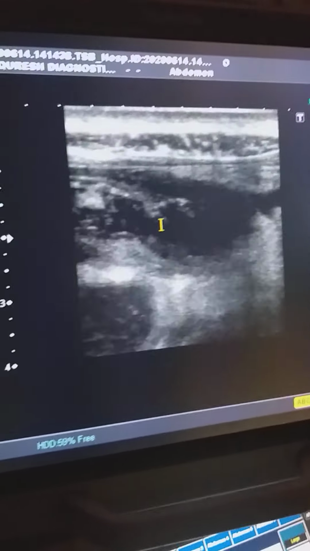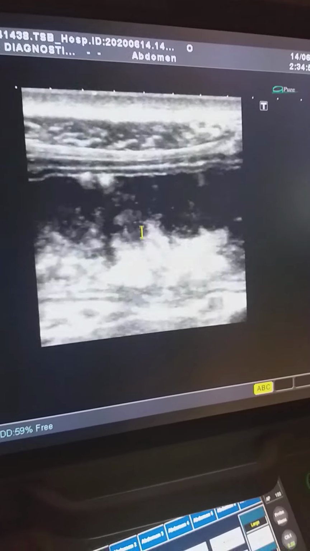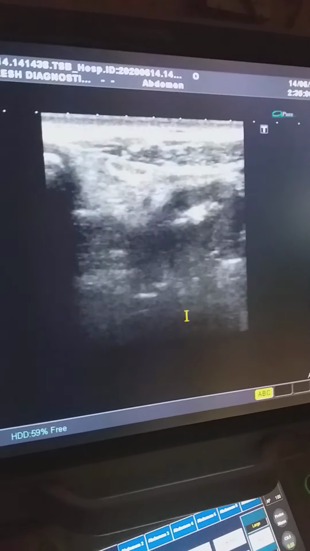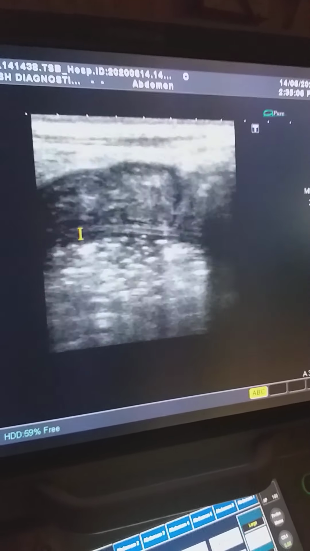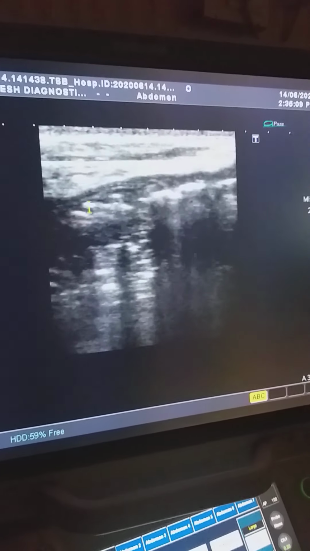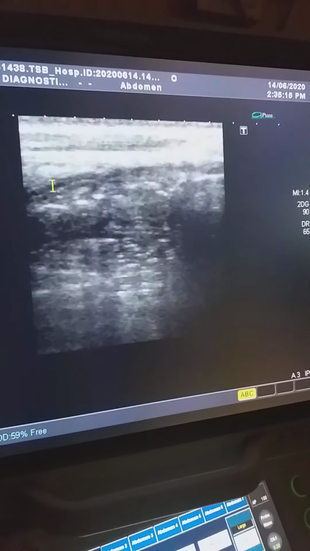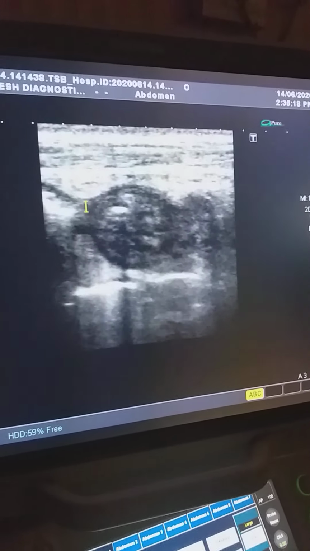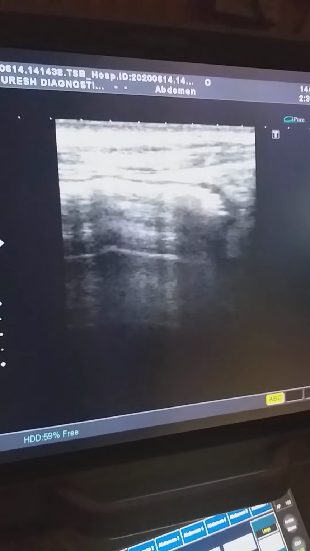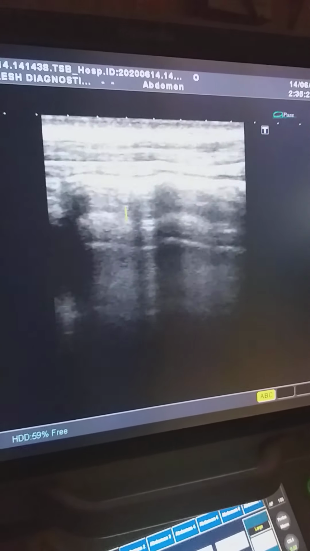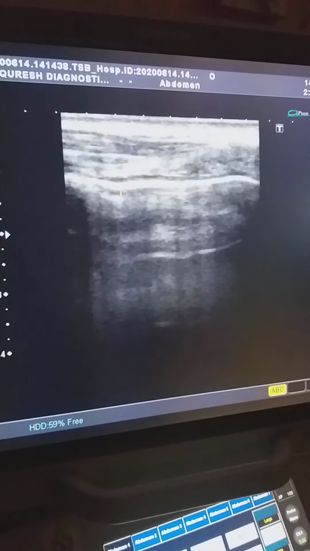The proximal, from the right upper quadrant to the lower quadrant, dilated and gas filled bowel, and this small portion is peristaltic, containing the gas but showing the peristalsis. So this is the transition point, and from the transition point we are not appreciating any peristalsis. So now I move to the left